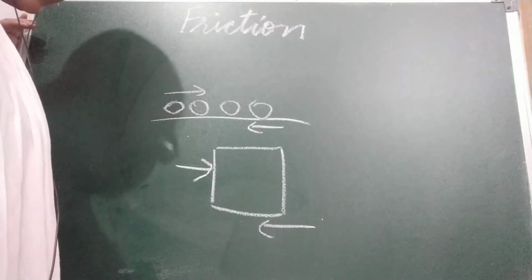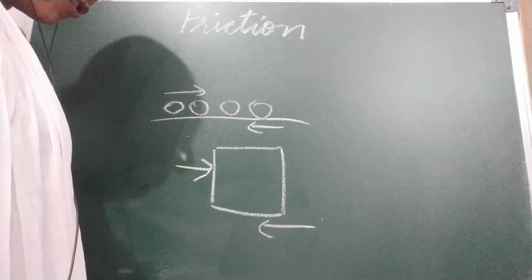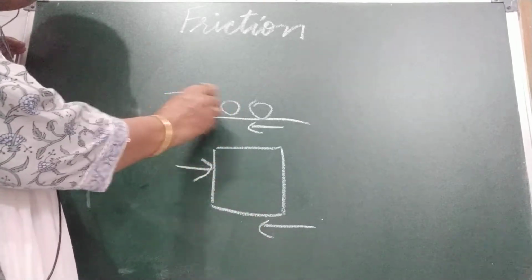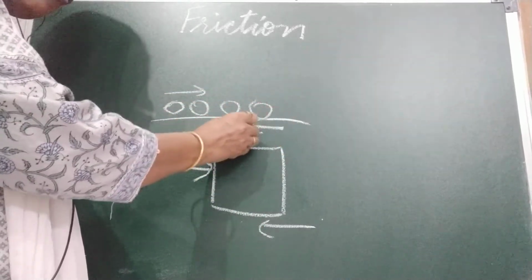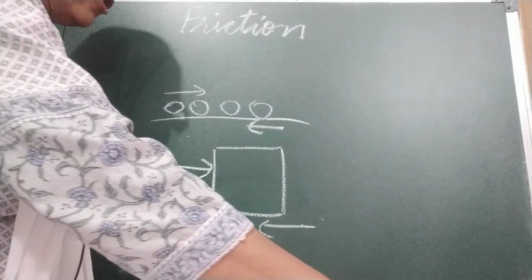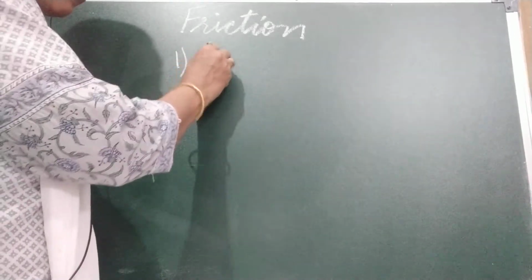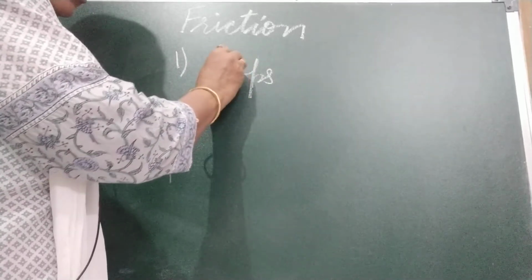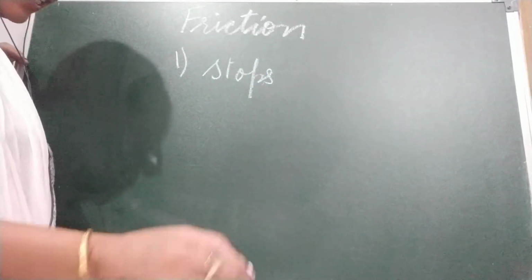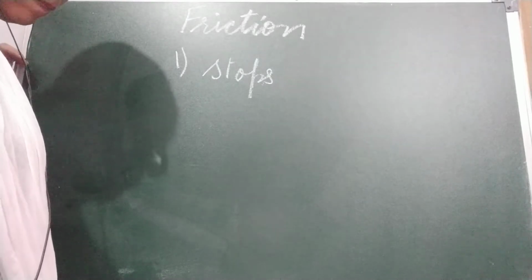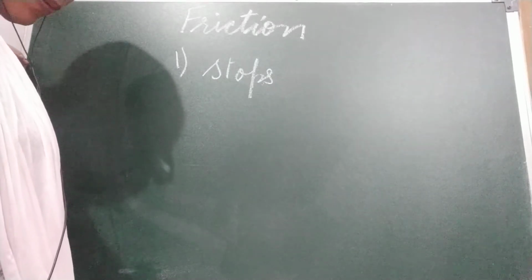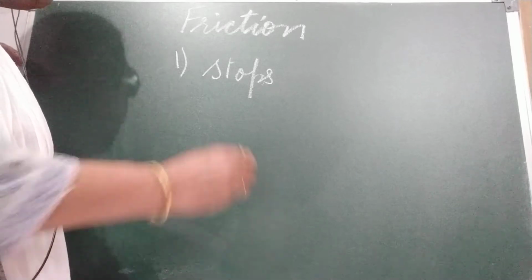So from this activity we have learned that the force of friction always opposes the motion. Friction tends to stop a moving object, as in the case of the ball. And in the second example, it also tends to prevent a stationary object from moving.